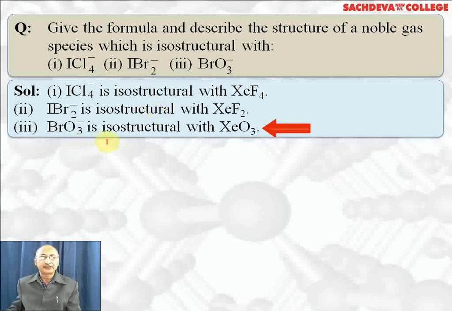Bromate ion is isostructural with xenon trioxide. Both are pyramidal in shape with 1 lone pair, sp3 hybridization, 3 bonded pairs and 1 lone pair. Here pi bonds cannot be counted in VSEPR theory, so the structure can be derived easily from hybridization. Both are sp3 hybridized, with 1 lone pair. It has 2 double bonds and 1 single bond and is negatively charged.